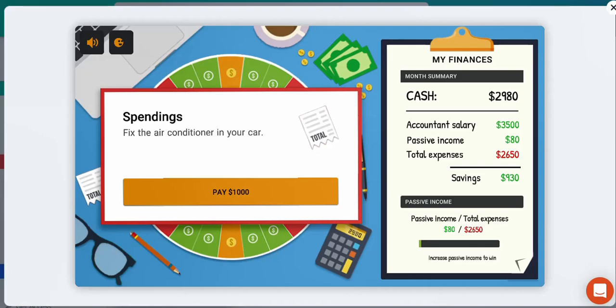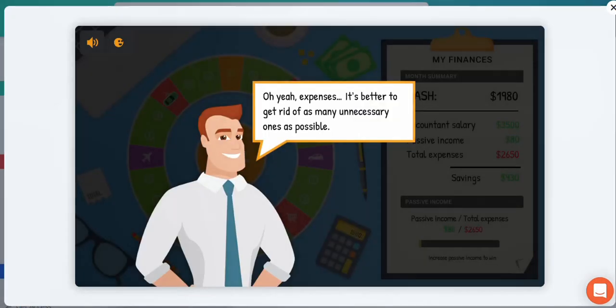Alright, so it's obviously very hot, it's the middle of summer, and the air conditioner has broken in the vehicle, and I have to pay $1,000 to repair it. It's part of life, one of those things that happen. If you didn't have enough cash available, you wouldn't be able to pay this, but you do, so luckily we're going to be able to fix the air conditioner in the car.